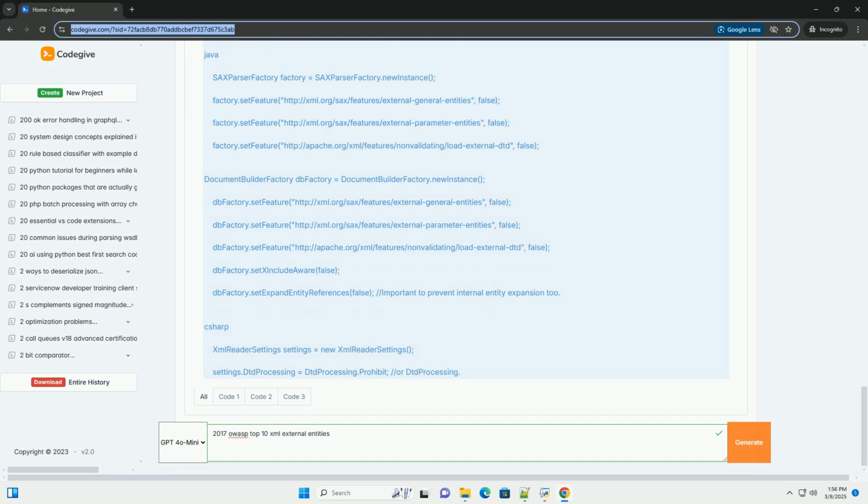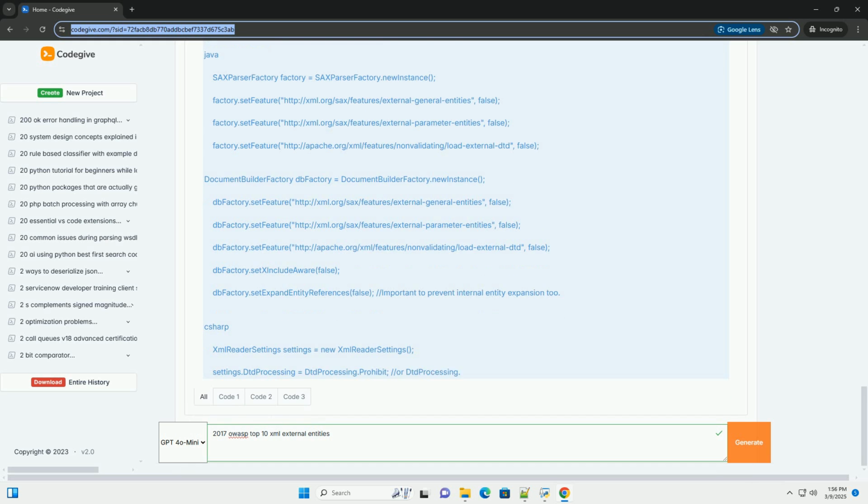Input validation: sanitize and validate all XML input to ensure that it conforms to the expected schema and does not contain malicious entity definitions. This is a defense in-depth measure and should be used in conjunction with disabling external entities. Consider whitelisting allowed elements and attributes. Least privilege: run the application with the minimum necessary privileges to access the resources it needs. This limits the damage an attacker can cause if they are able to exploit an XXE vulnerability.